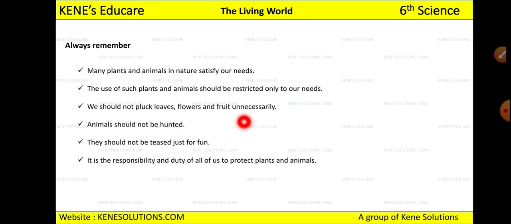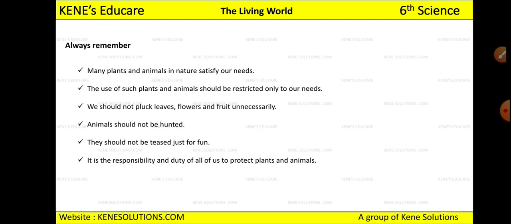Now always remember, many plants and animals in nature satisfy our needs, so we should not hurt them in any way. Okay, the use of such plants and animals should be restricted only to our needs, and we should not pluck leaves, flowers, and fruits unnecessarily. Animals should not be hunted, they should not be teased just for fun, and it is the responsibility and duty of all of us to protect the plants and animals, because we need them.